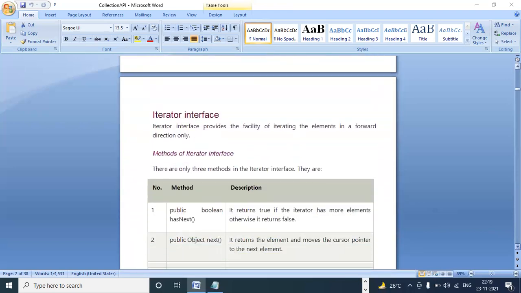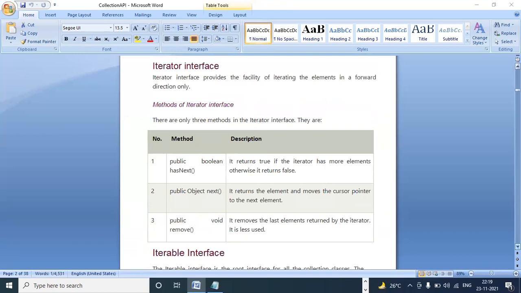Iterator: I have added some elements to my collection, and then I want to read all the elements one by one. That time we use the Iterator interface. In the Iterator interface, what methods are there? hasNext returns a boolean, which is true or false. If the collection, such as an ArrayList or set, contains an element, it returns true. If it does not contain any element or it is empty, it returns false. We'll see some examples, don't worry. next pulls the next element. And remove. These three methods are available in the Iterator interface.